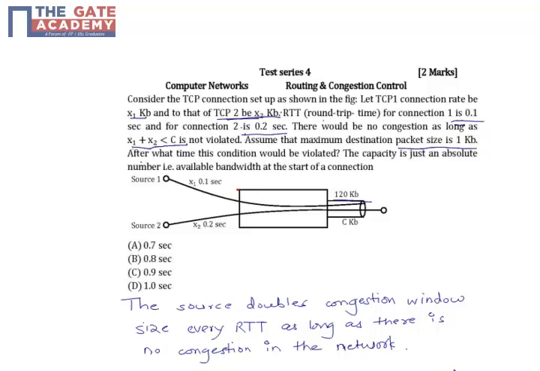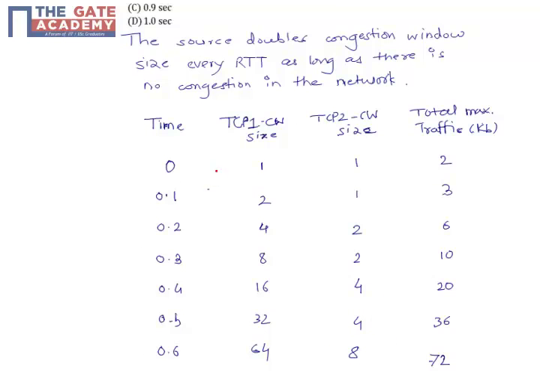As we know, the source doubles the congestion window size every RTT, as long as there is no congestion in the network. So if we plot the table of time versus TCP congestion window size of connections 1 and 2 and the total maximum traffic flowing through the network, this is how the table looks. At time 0, both TCP1 and TCP2 have a congestion window size of 1 and the maximum traffic flowing through the network is 2 kb.